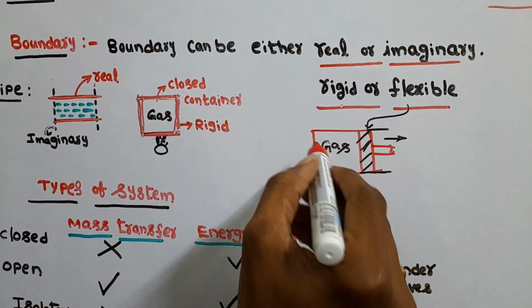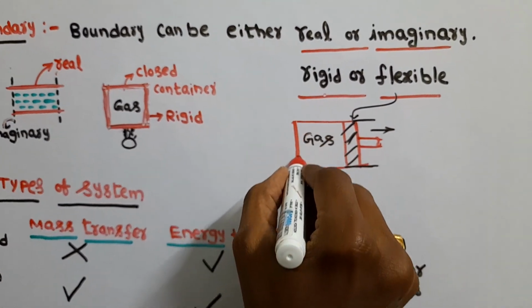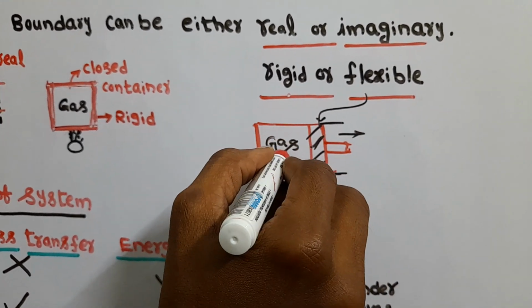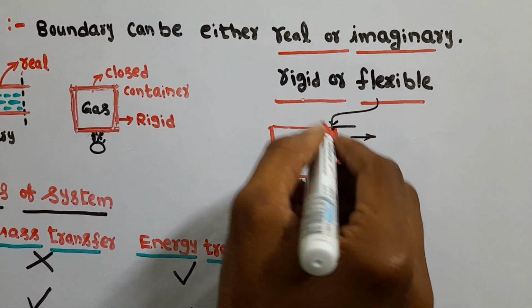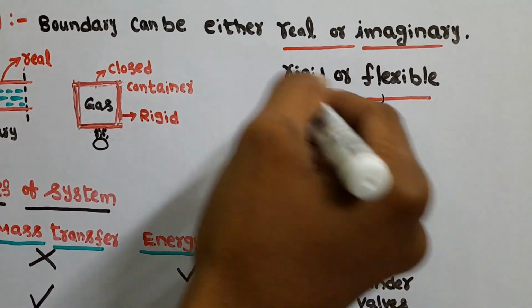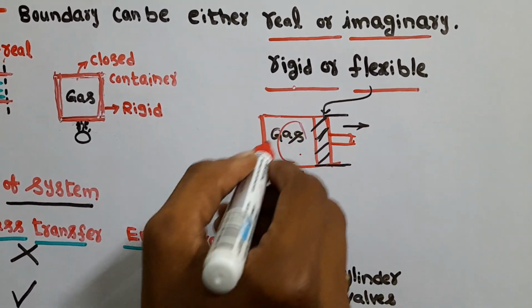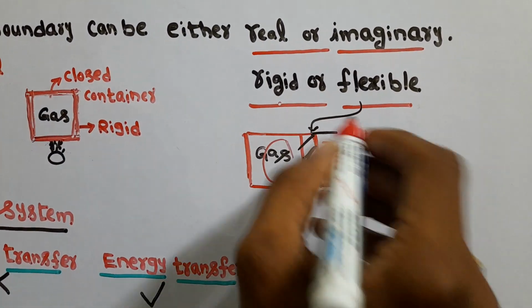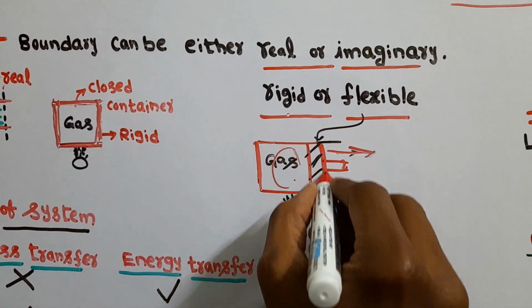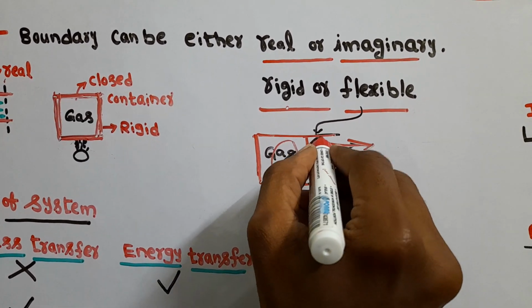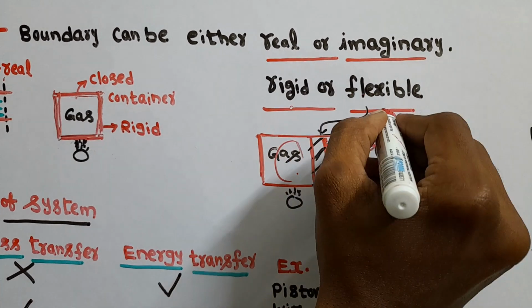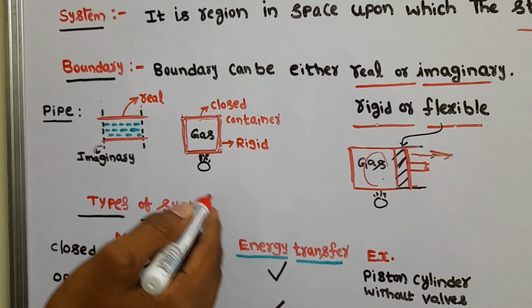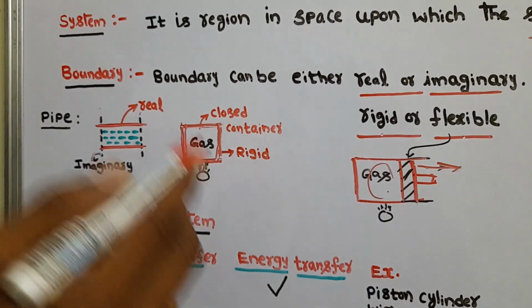For example, I am taking a container with a piston, and gas inside. Now I am heating, so because of this heating the gas volume will increase, and automatically the piston will move. So this boundary is moving. It is not a rigid boundary. This boundary is flexible.